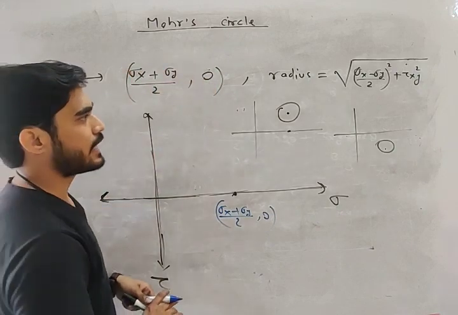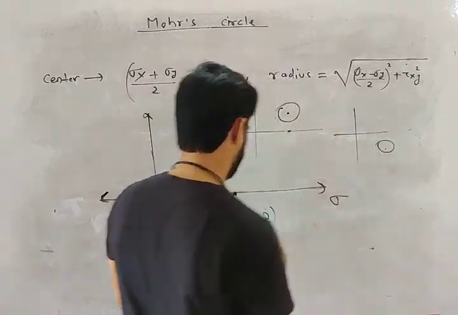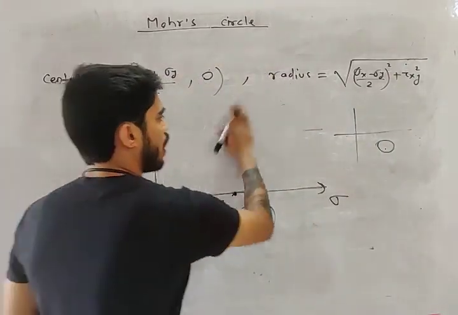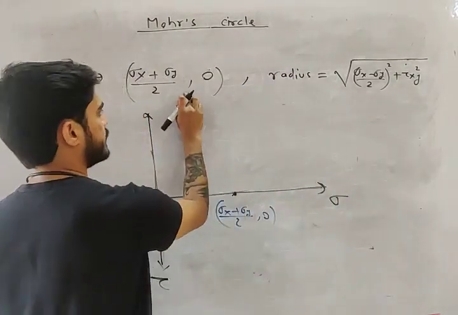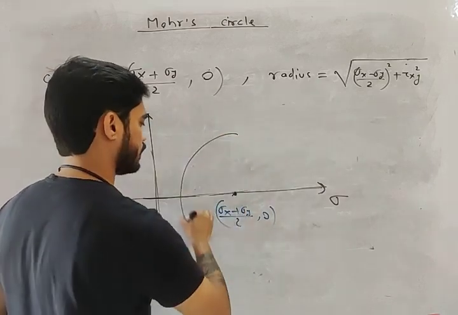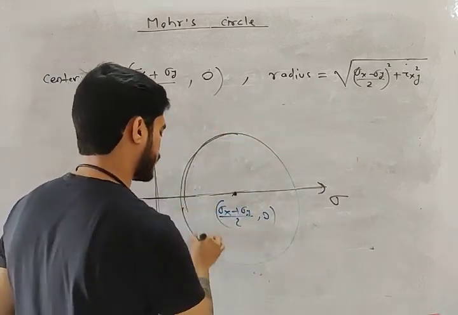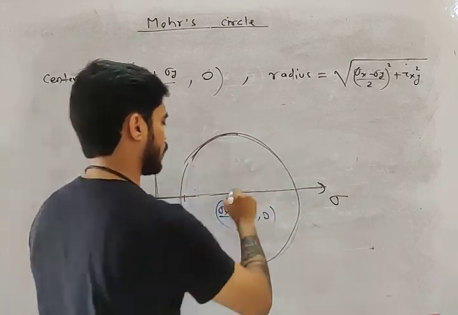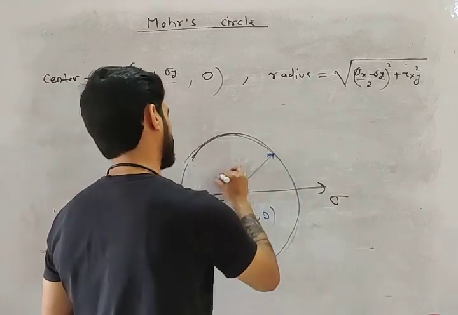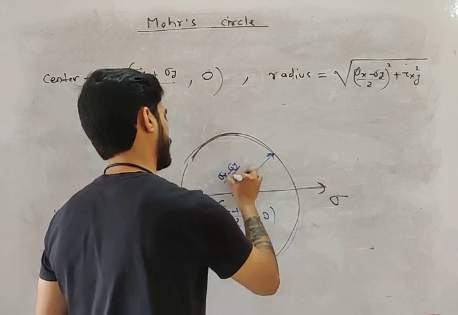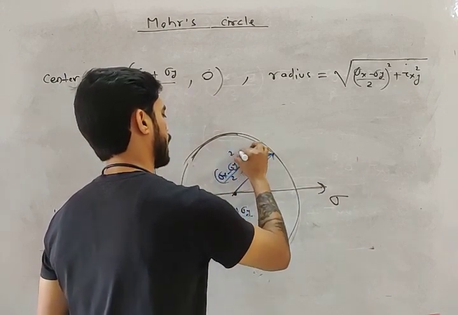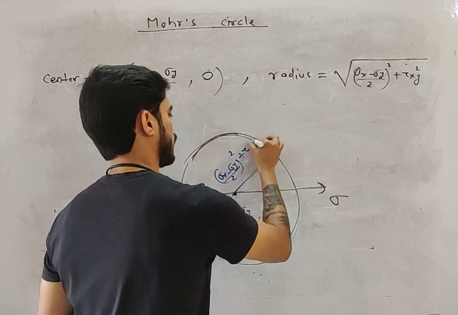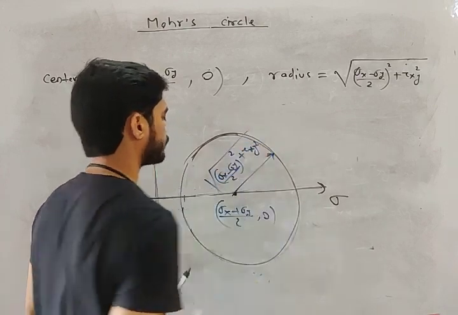And what is the radius, my friend? This is the radius. So you can draw a circle of this center and this radius. This is your Mohr circle, my friend. The radius is root over ((sigma x minus sigma y) by 2) whole square plus tau xy square.